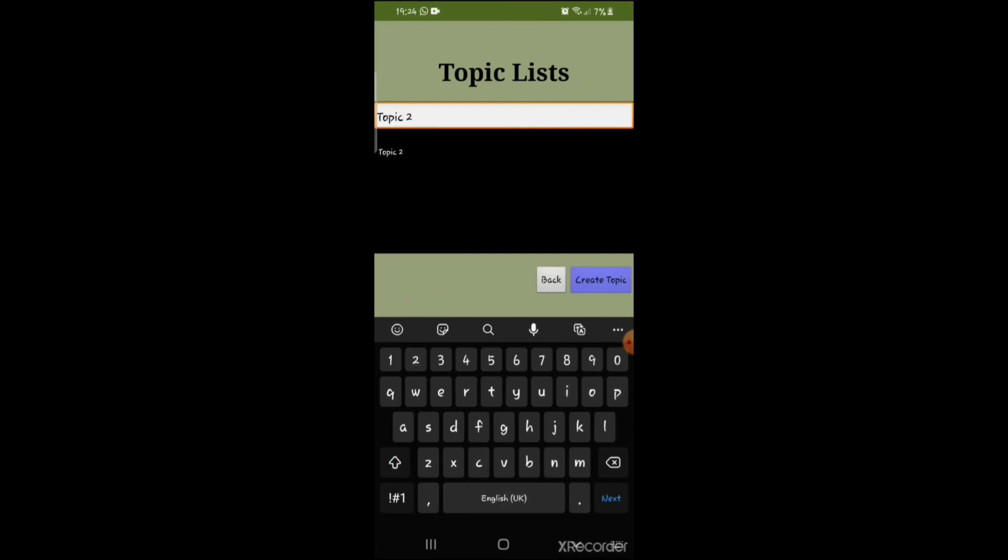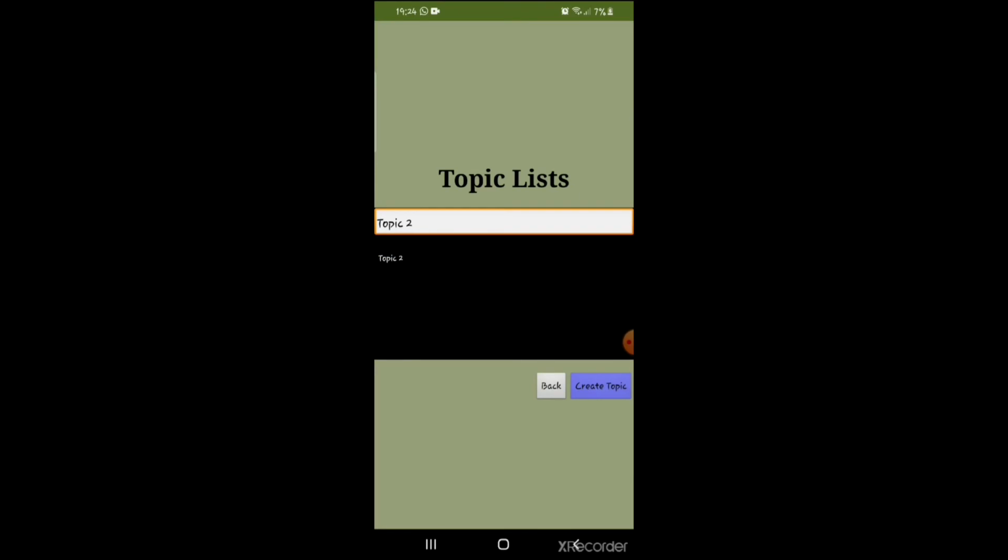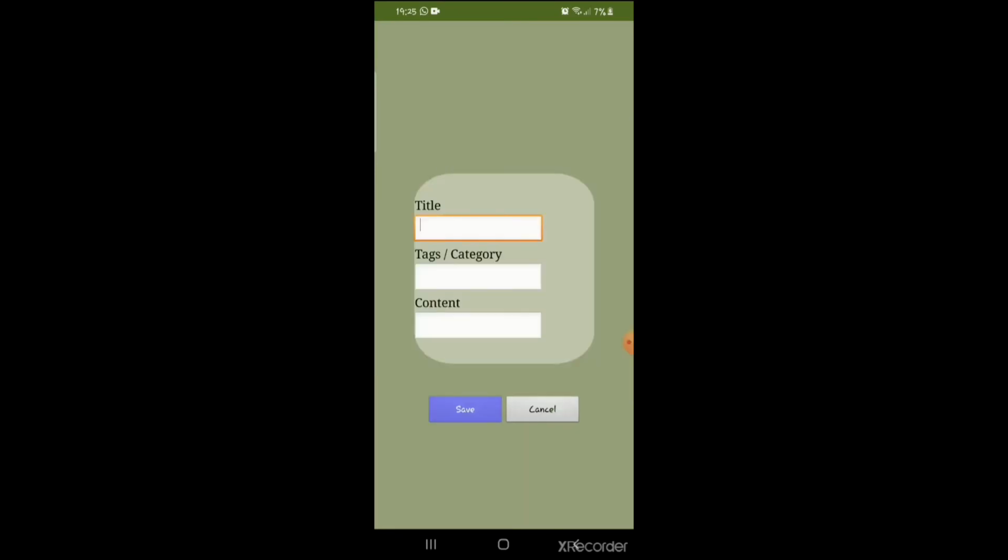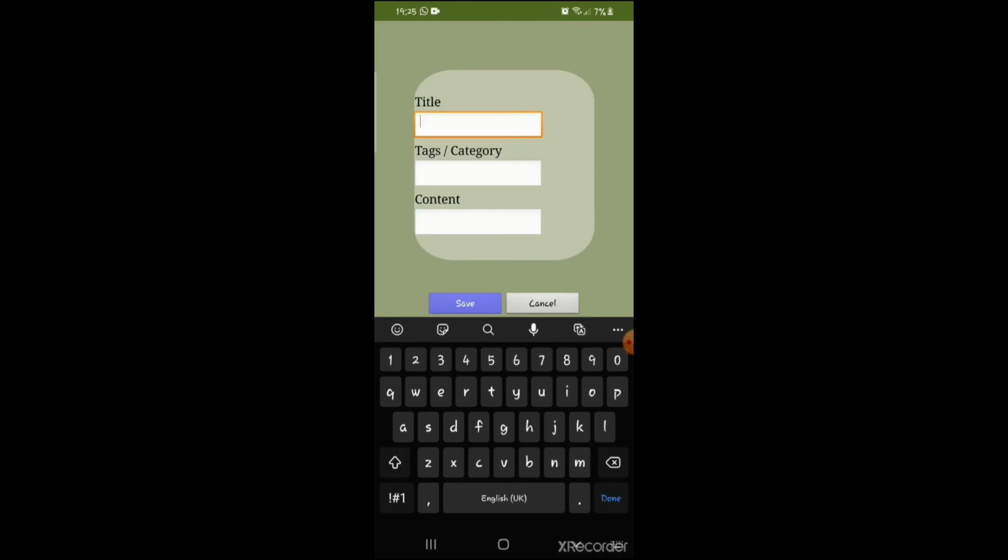Okay, that's it. If you want to create a new topic, you click this create topic button and key in the title. Save.